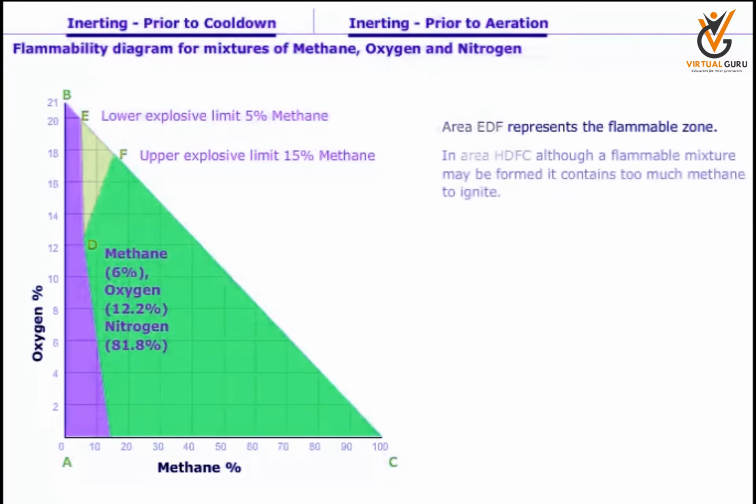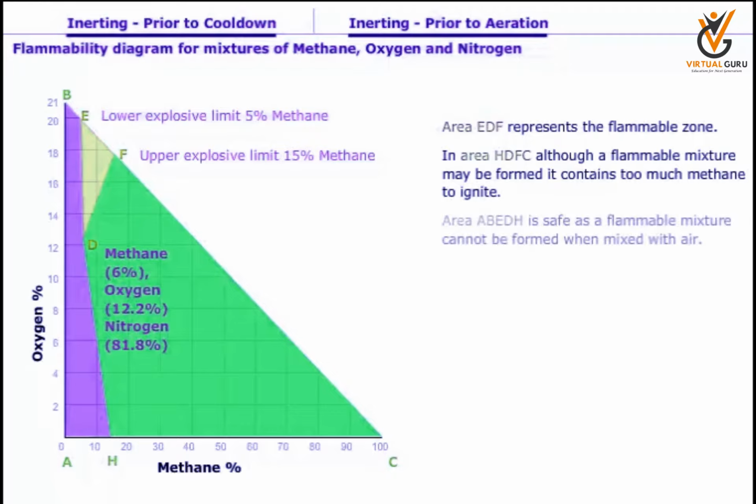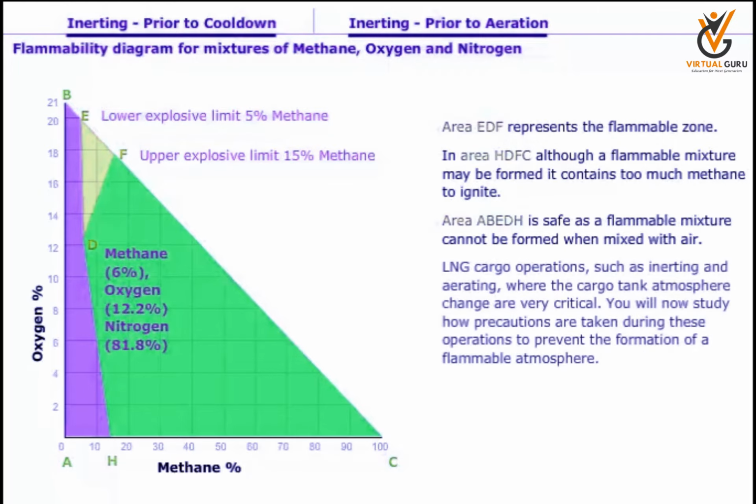In area HDFC, although a flammable mixture may be formed, it contains too much methane to ignite. Area ABEDH is safe as a flammable mixture cannot be formed when mixed with air. LNG cargo operations such as inerting and aerating, where the cargo tank atmosphere changes, are very critical. You will now study how precautions are taken during these operations to prevent the formation of a flammable atmosphere.